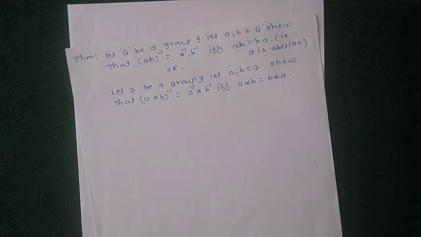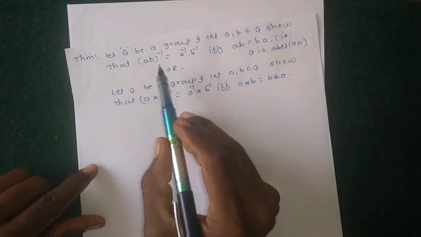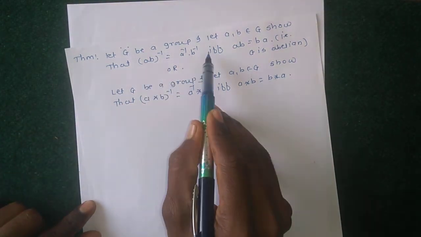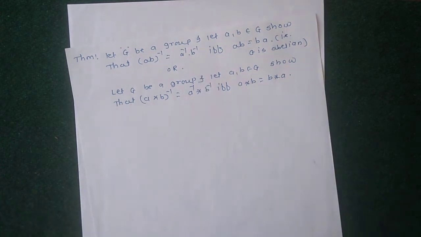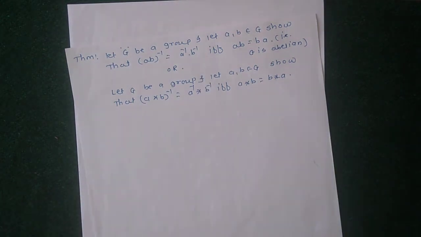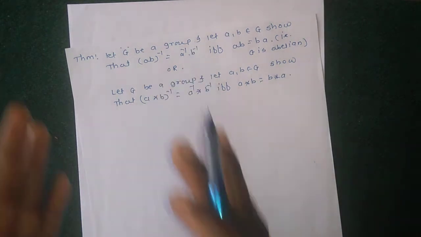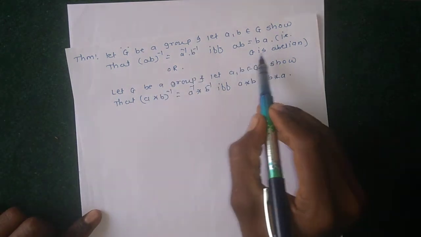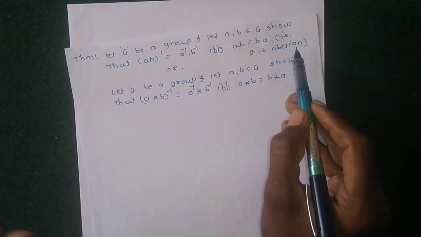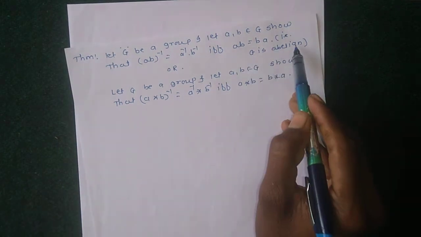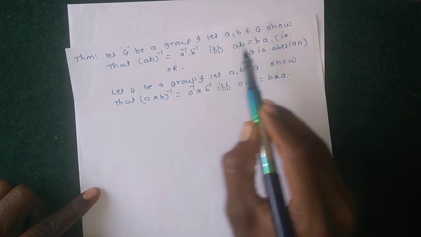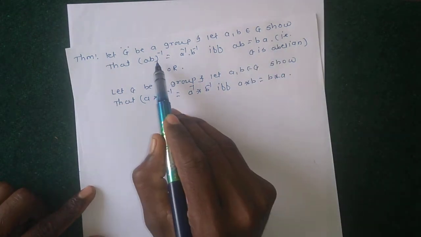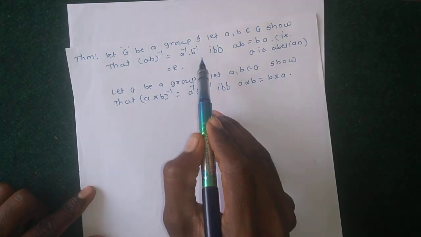Given G is a group, first suppose that (ab) inverse equals a inverse b inverse, and pre-multiply and post-multiply, and we finally get that G is abelian. The converse says that if G is abelian, meaning ab equals ba, then prove (ab) inverse equals a inverse b inverse.